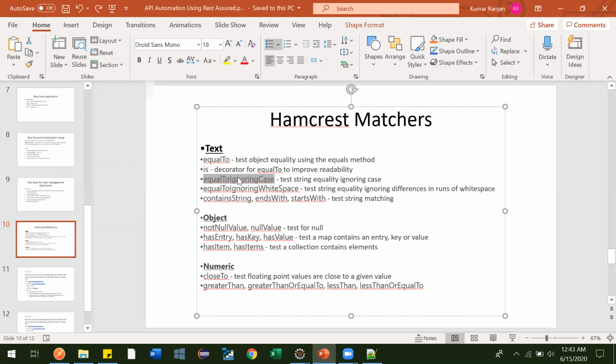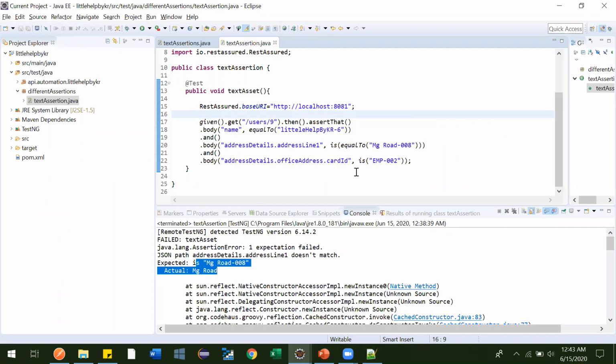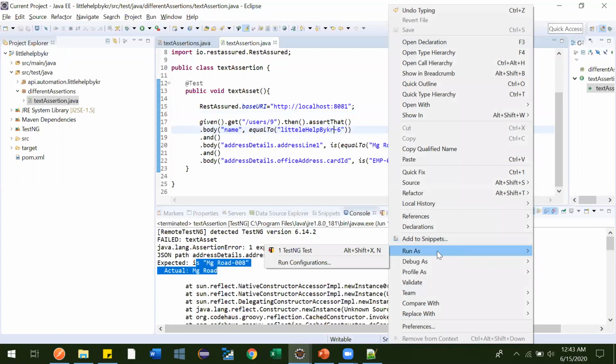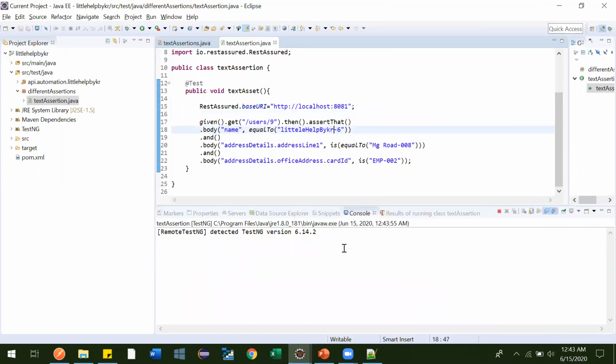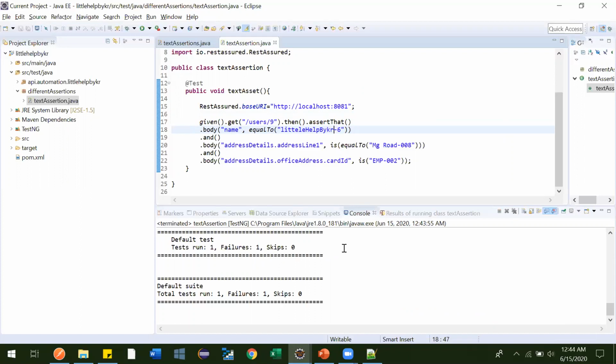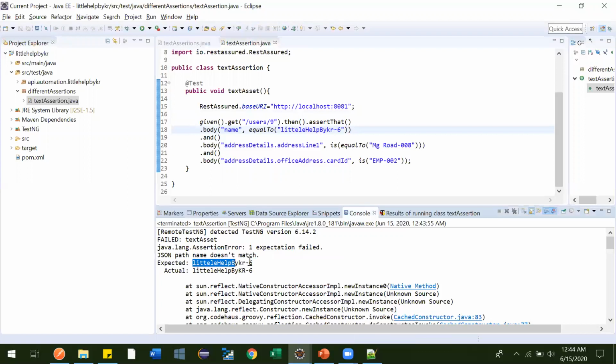So what is ignoring cases? Equal to ignoring cases. Suppose in our response a few things are coming, and our expectation was KR, which should come in capital. If I make it small and try with this equal to operator, what will happen? It should fail and tell us what our expectation was. See, it failed. It is telling us our expectation was this, and because of this small case, it failed.